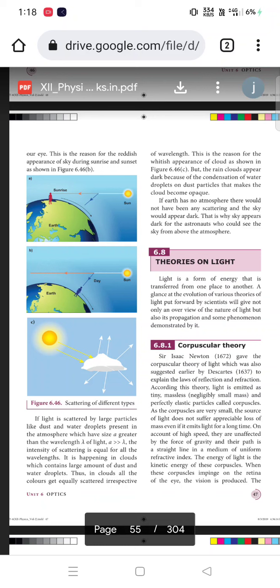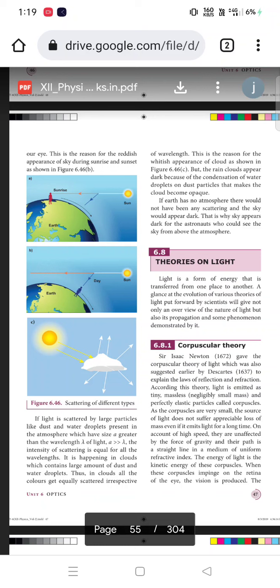When light is scattered by atoms and molecules, what we saw before takes place. But if the light is scattered by large particles like dust and water droplets, the size of the particle is greater than the wavelength, which means the size of the particles is very large compared to the wavelength. So the intensity of scattering is equal for all the wavelengths.